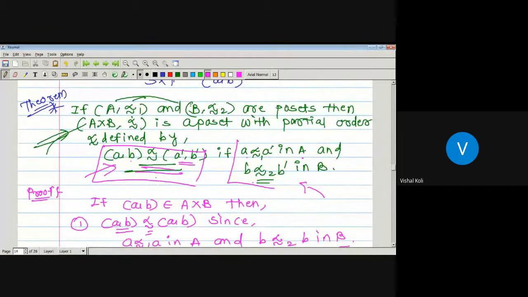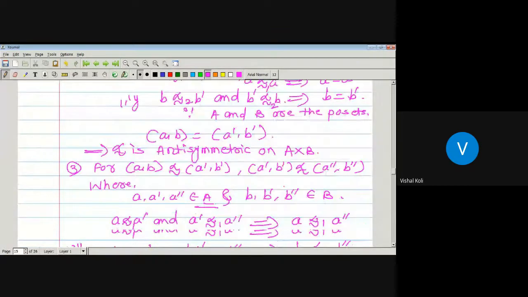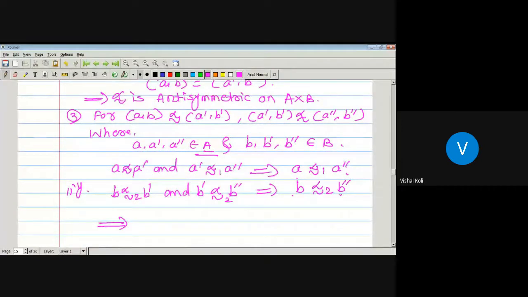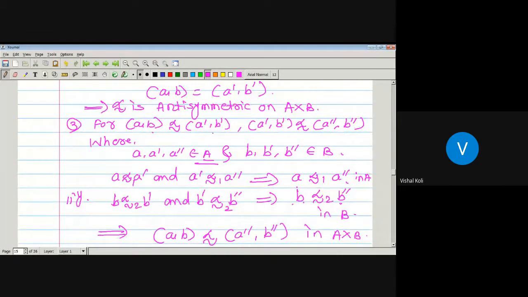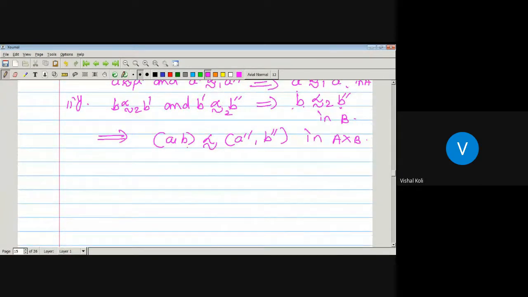That is, (A, B) precedes (A dash, B dash) whenever A precedes A dash in capital A and B precedes B dash in capital B. Here we get A precedes A double dash in capital A and B precedes B double dash in capital B. Then by that definition, we can write ordered pair (A, B) precedes (A double dash, B double dash) in product set A cross B. So whenever (A, B) precedes (A dash, B dash) and (A dash, B dash) precedes (A double dash, B double dash), which implies (A, B) precedes (A double dash, B double dash), the corresponding relation is transitive on A cross B.